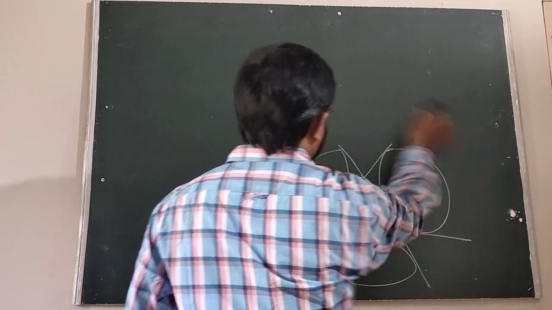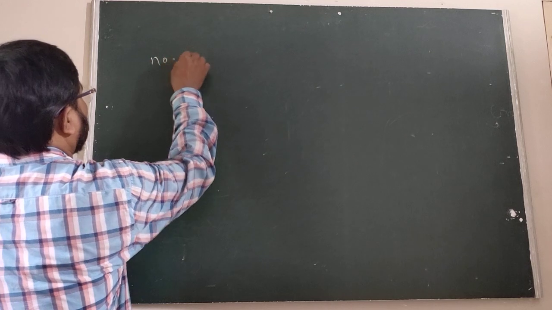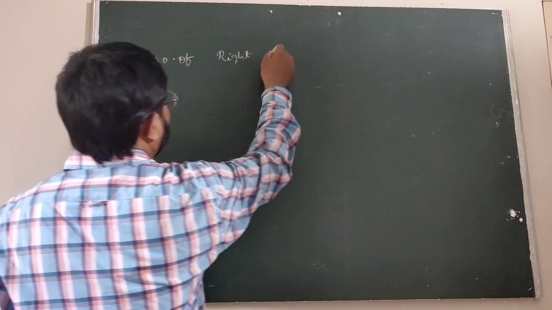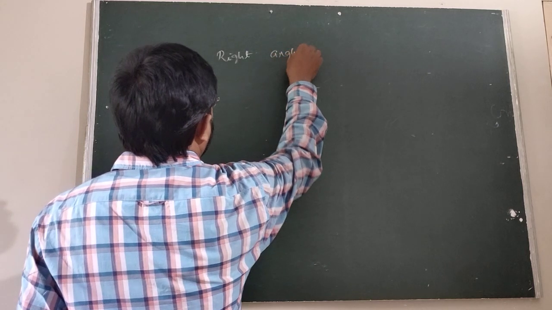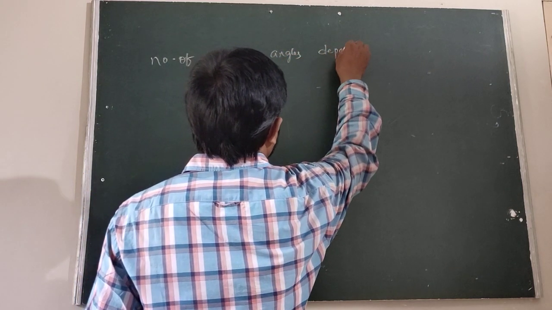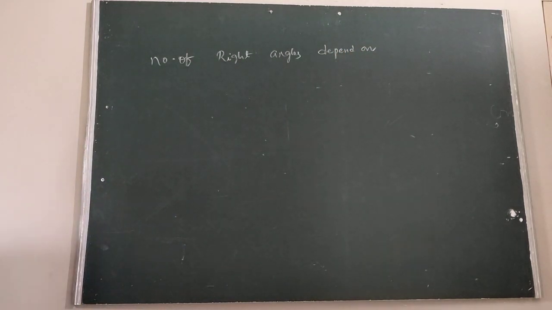The next one is the number of right angle triangles. The number of right angle triangles depends on the height of the triangle.